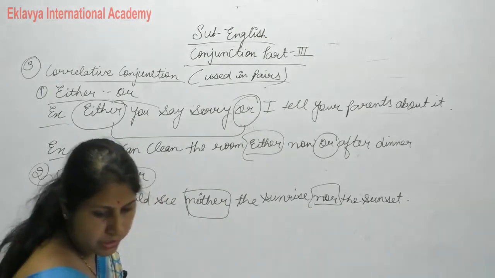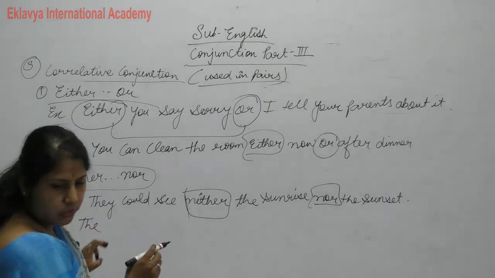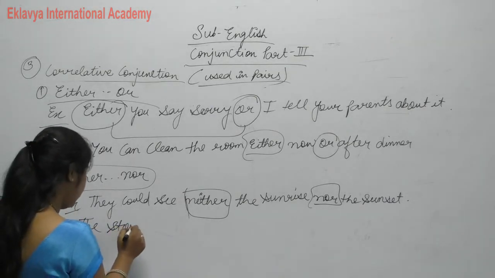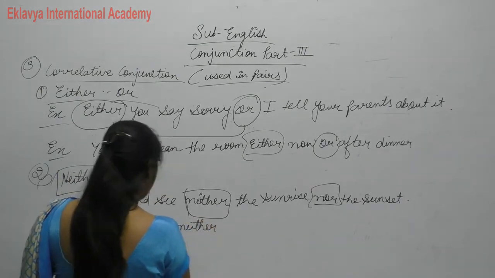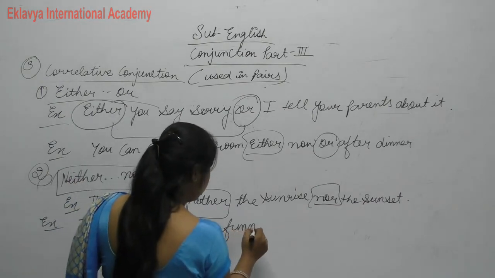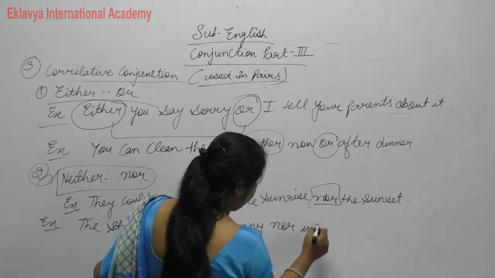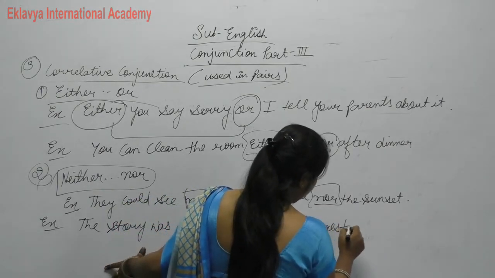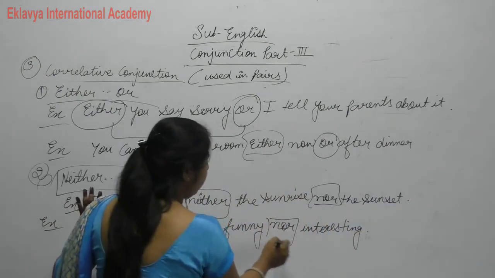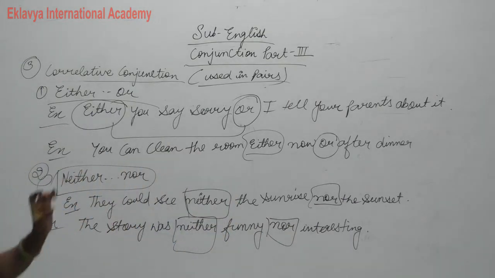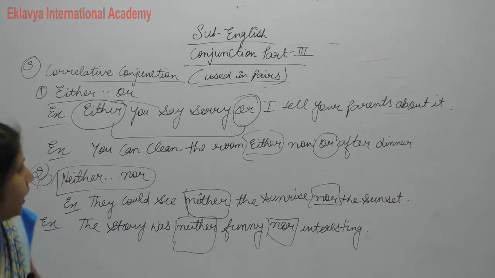Next, write down the next example. The story was neither funny nor interesting. Clear? So neither and nor. Is that clear? So the use of either or and neither nor is clear. Next. Now another one, the third one.